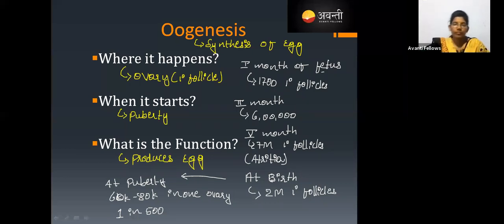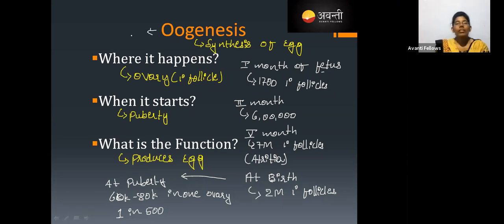I lost the question. Okay, understood this? Oogenesis. You can observe here that oogenesis is not a continuous process, right? It starts at the first month, at birth, then the fifth month, and at puberty. So it is a discontinuous process.